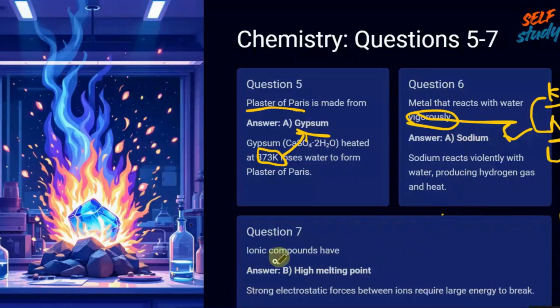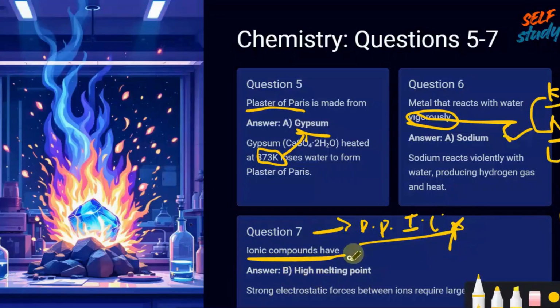Ionic compounds have, generally. It is from the topic physical properties of ionic compounds. So be aware, one MCQ must be in this. Ionic compounds generally have high melting and boiling points.